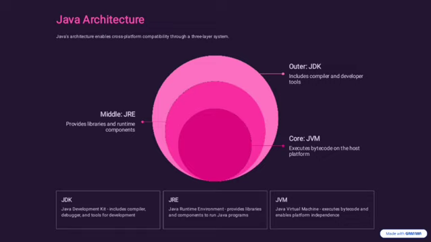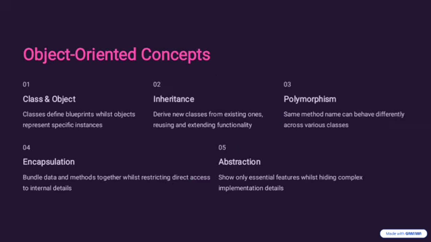And the next outer layer is JDK. It is used by the developers to write programs. It includes compilers, debuggers, and tools for running Java programs. Without JDK, we cannot develop any Java programs. The flow of the Java program, like Java code and then compiler and then bytecode and Java virtual machine, and finally the output is produced.